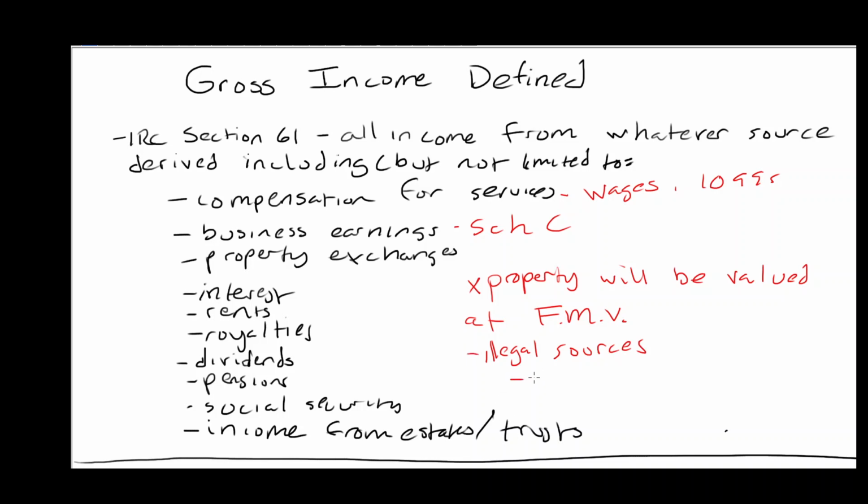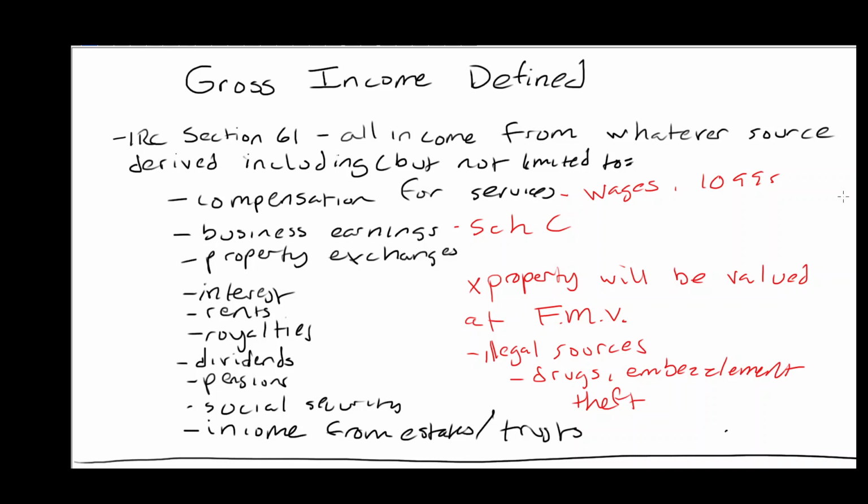So drugs, embezzlement, theft, etc. If you stole money from a bank and you got $100,000 from a bank teller, you're supposed to pay taxes on that. As crazy as it sounds, that's the way the law works. So again, Internal Revenue Code Section 61, all income from whatever source derived.